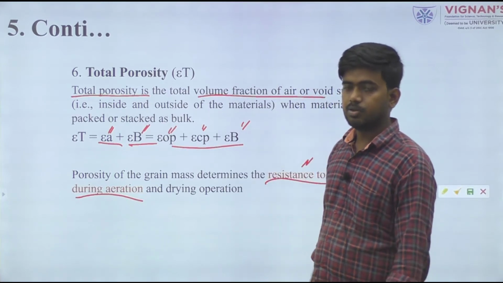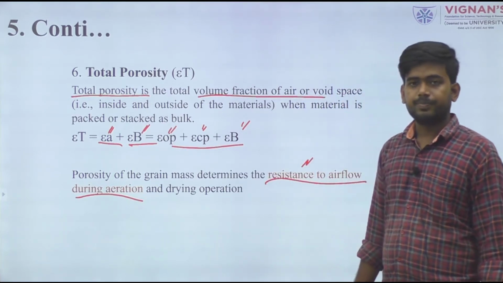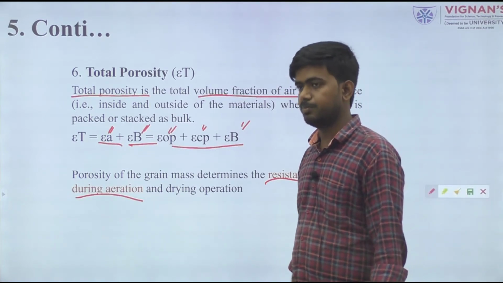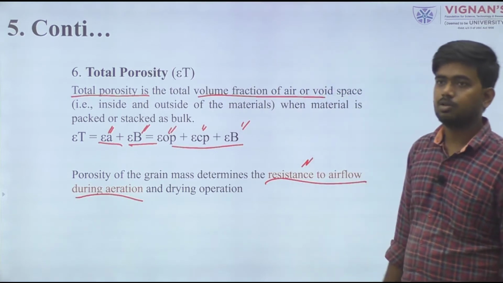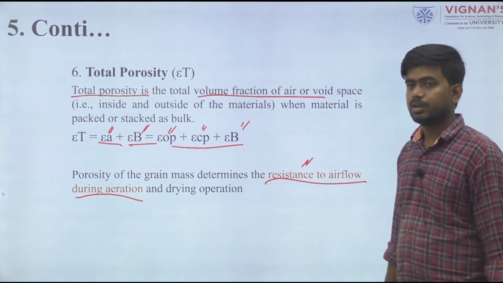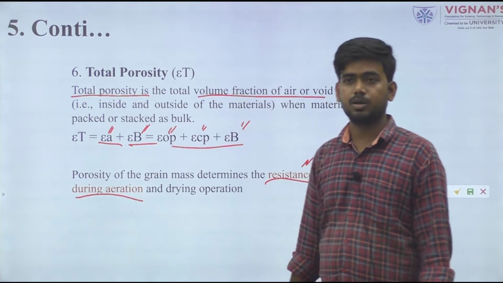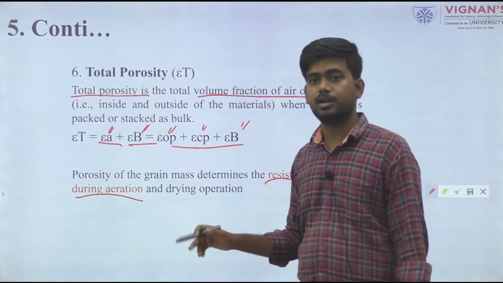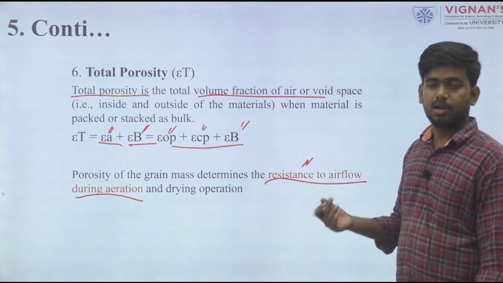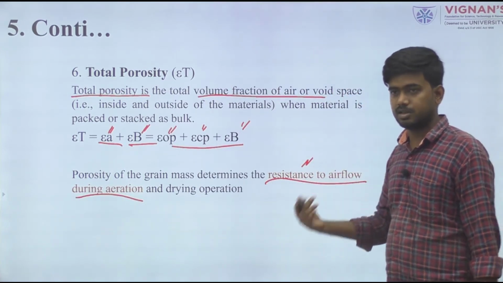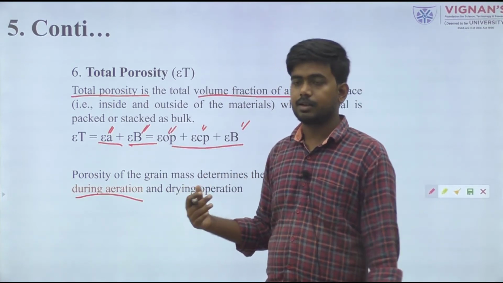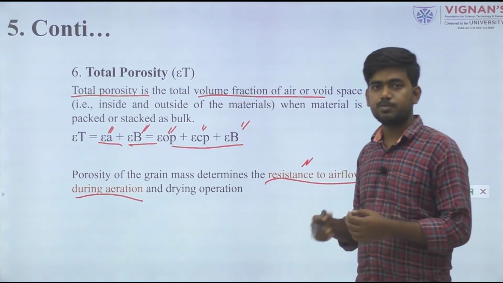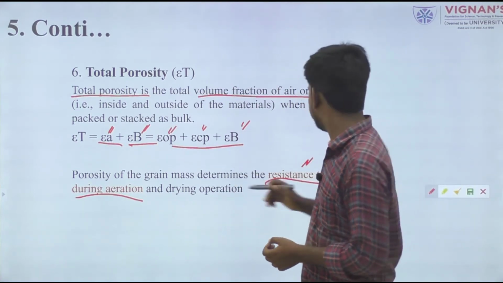Due to the longer storage time, simple sugar and protein values also decrease, carbohydrate may be converted to simple sugar, and the taste value and textural property also get affected. So the porosity value is directly interlinked with the texture, appearance, chemical composition of the material, and aeration properties also get affected.